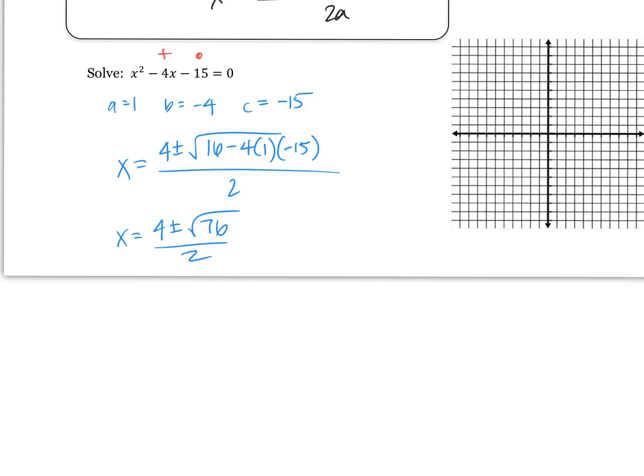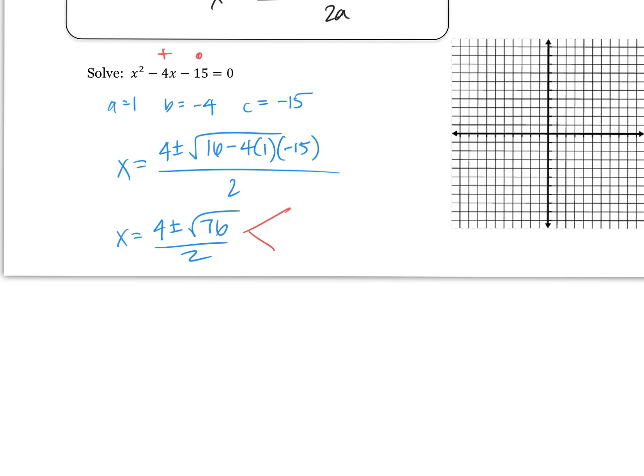In order to graph this, I need to know what that is. How do I find those two different values? What would I type in my calculator? There's no plus-minus button, unfortunately. Let's just do it separately. Do it separately. That's exactly what we got to do, BB. We're going to say 4 plus root 76 all over 2.